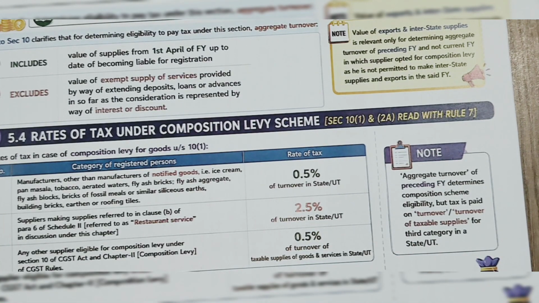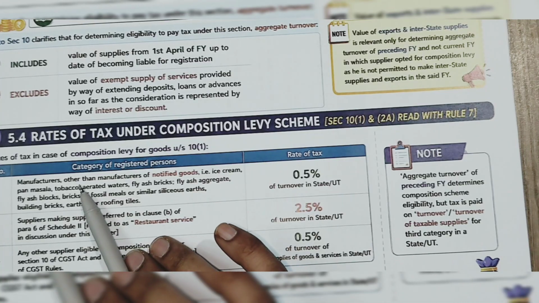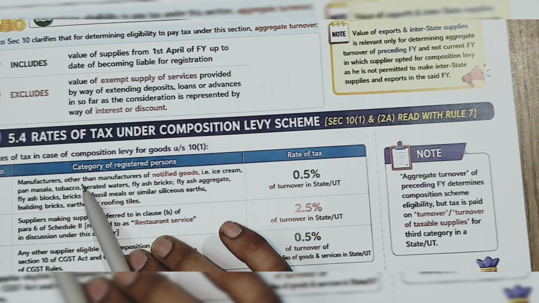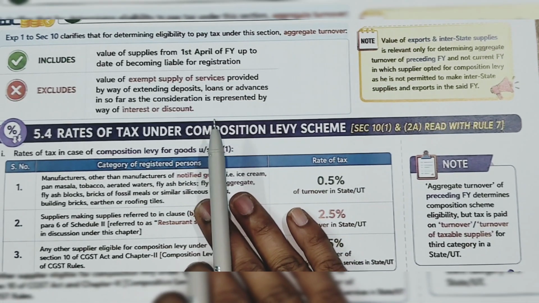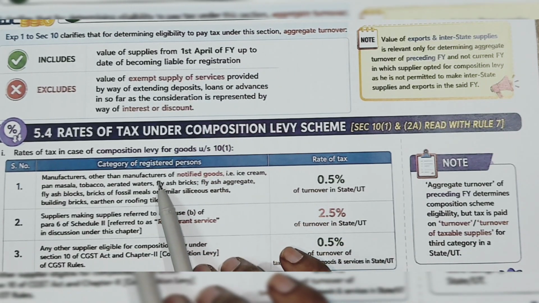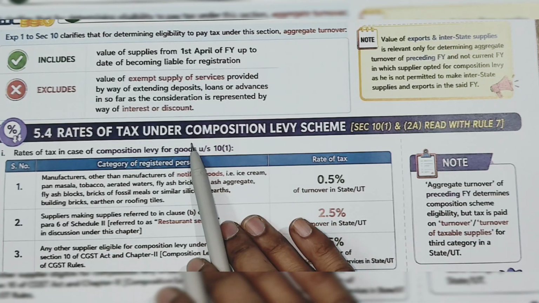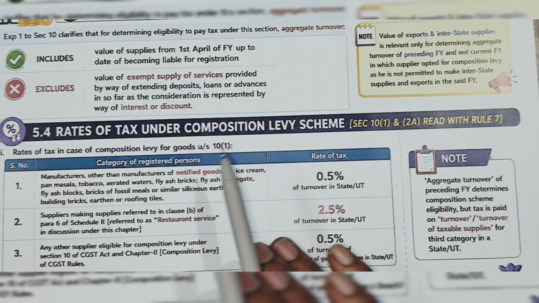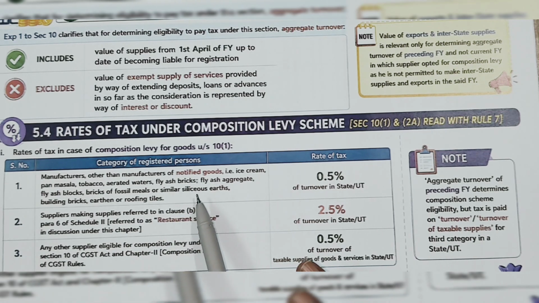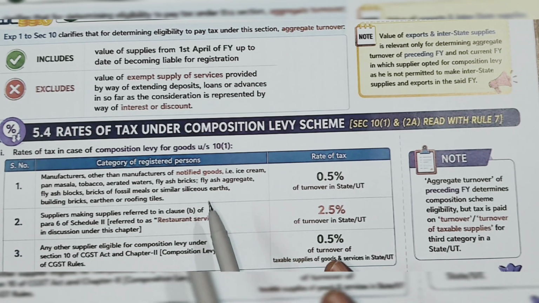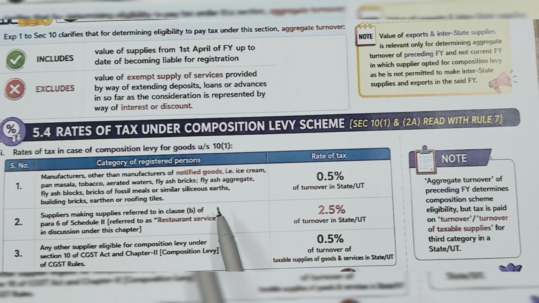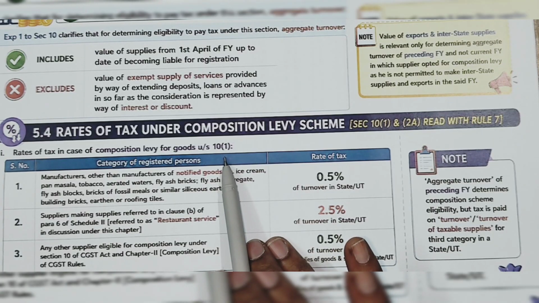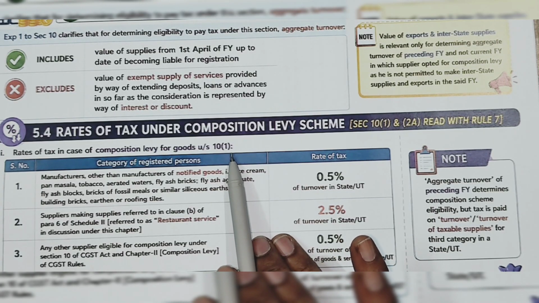Here, you can see the person who is a manufacturer, involved in manufacturing of goods, who is involved in trading goods, or who is involved in restaurant services. Only these people who provide these three are eligible for the compensation scheme under section 10 subsection 1.